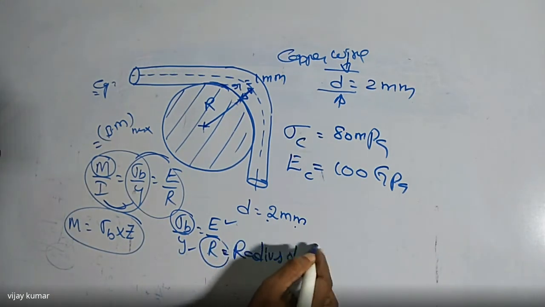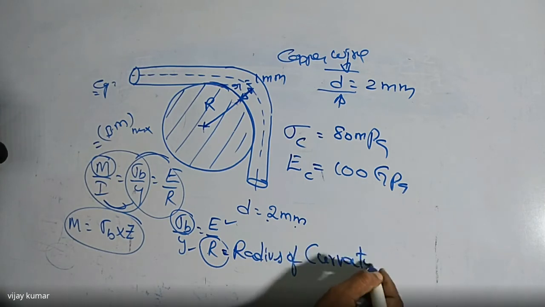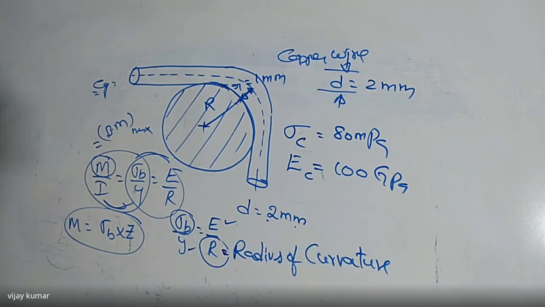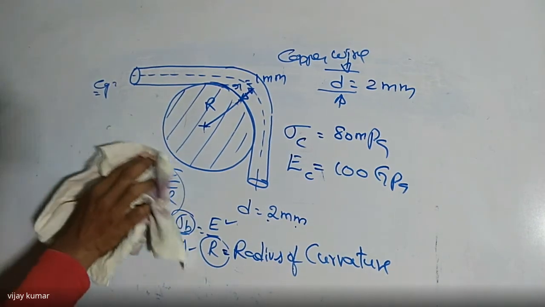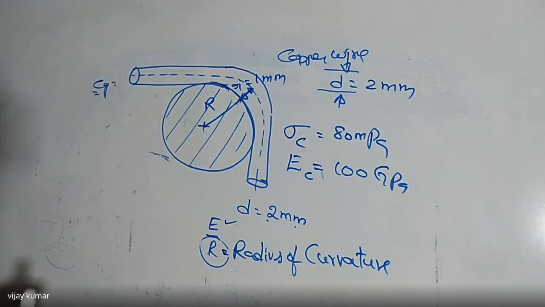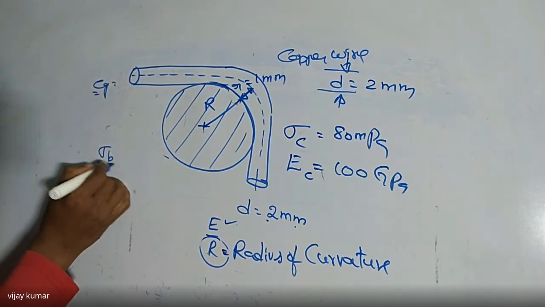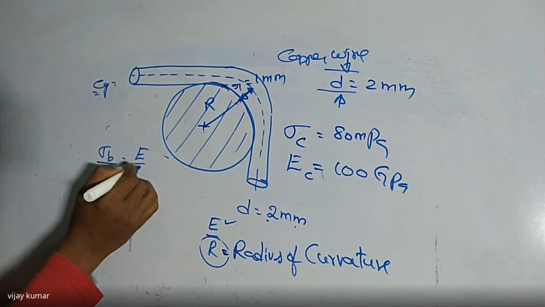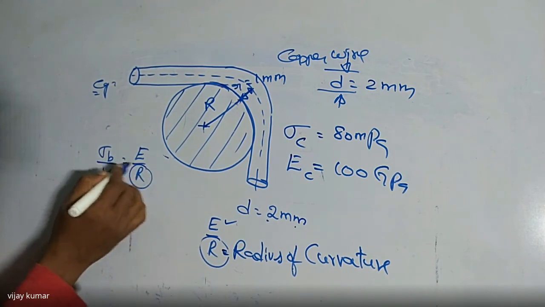Now, how to find that value here? Listen carefully. Here I'm going to use sigma b by y is equal to E by R. Then I want to find the R value.